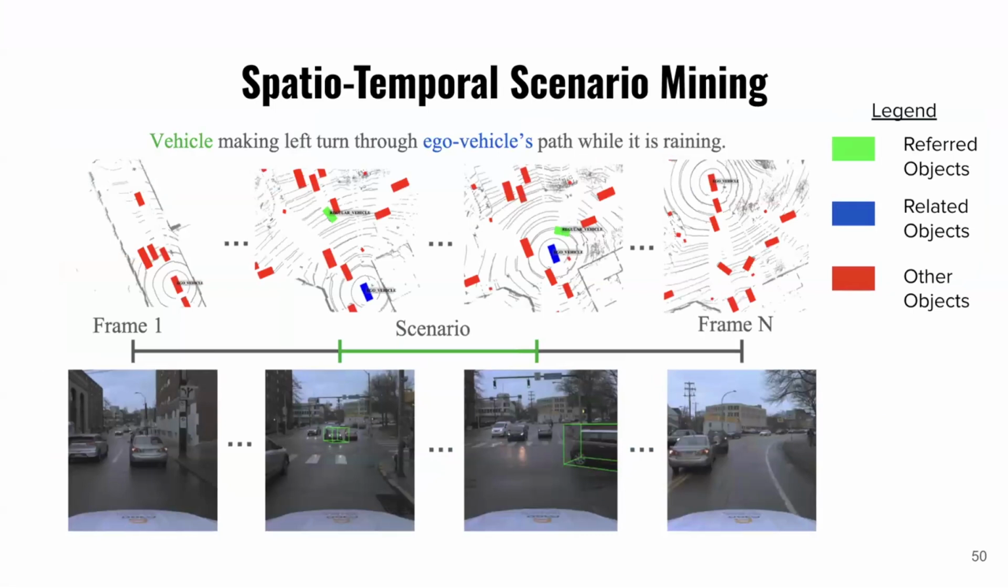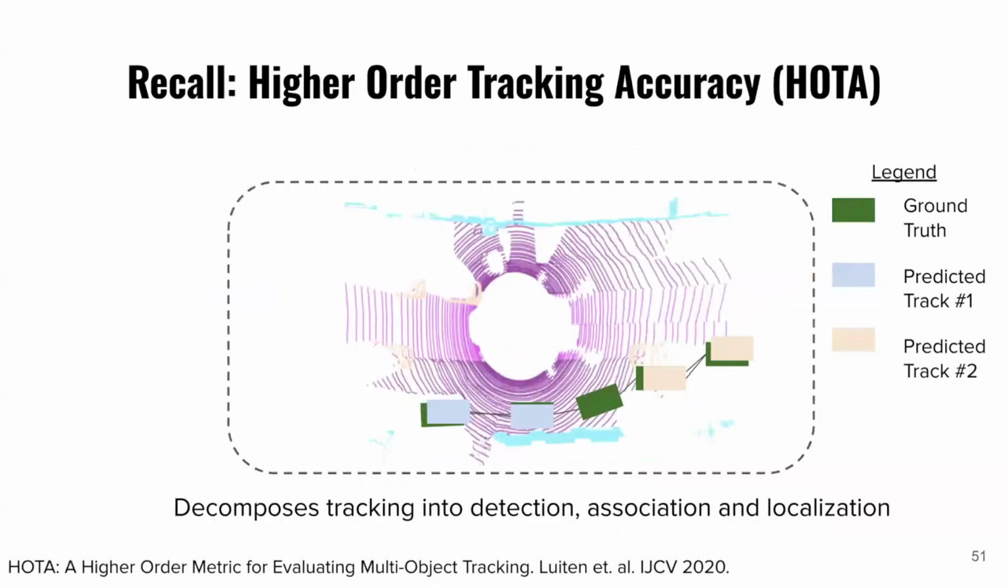This gives rise to the problem of spatiotemporal scenario mining. Given an example of a vehicle making a left turn through the ego vehicle's path while it's raining, in green here we have the referred object, that's the vehicle, also shown in green on the visual there. In blue we have the ego vehicle, which is related to the prompt. And then in red we show all the other objects in the scene, which are useful to detect, but not necessarily relevant for this particular scenario.